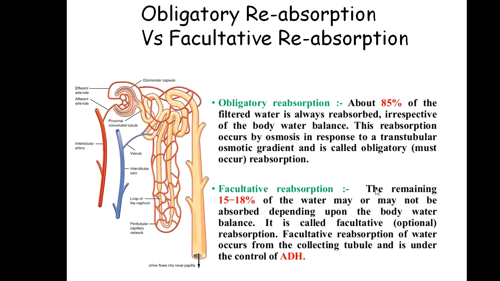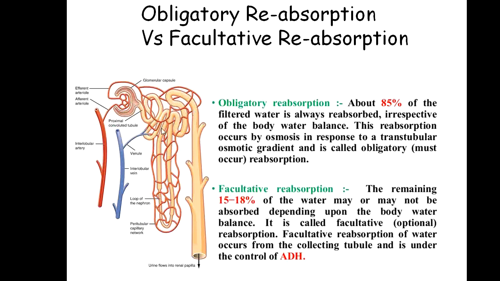For example, as the definition indicates, about 85% of the filtered water is always reabsorbed, irrespective of body water balance. About 85% of the water is reabsorbed from this portion to this portion.